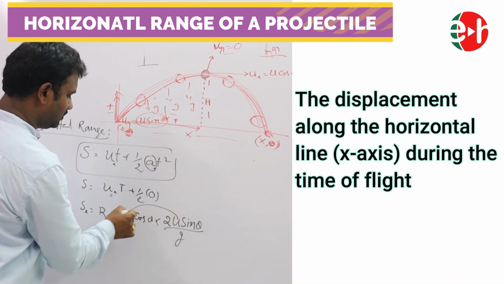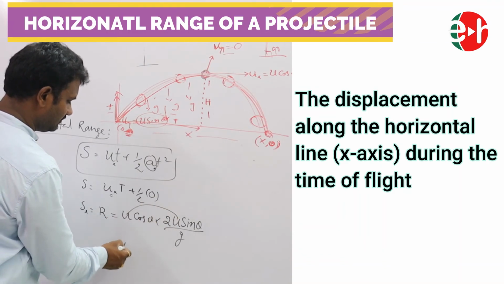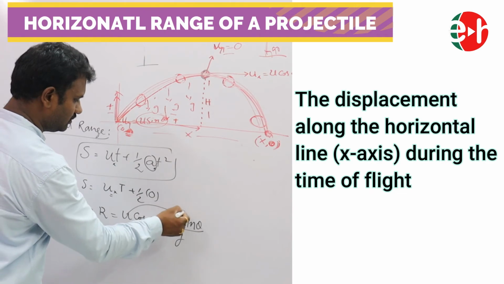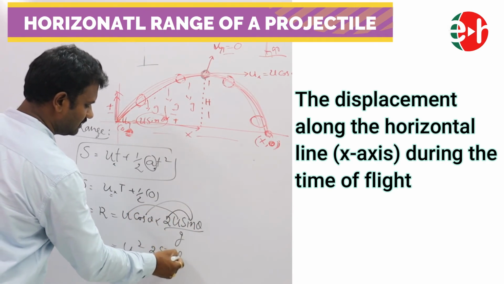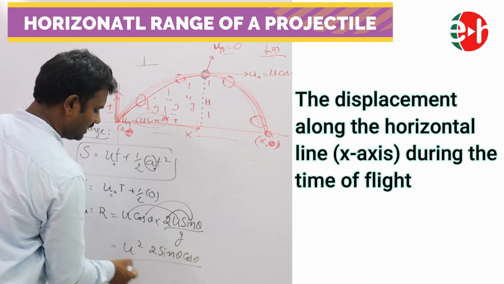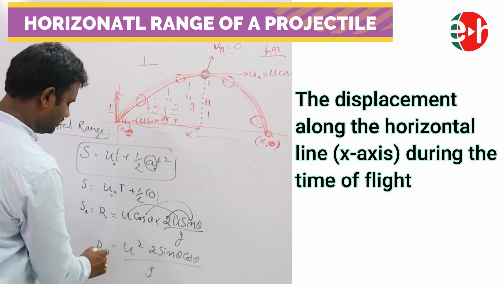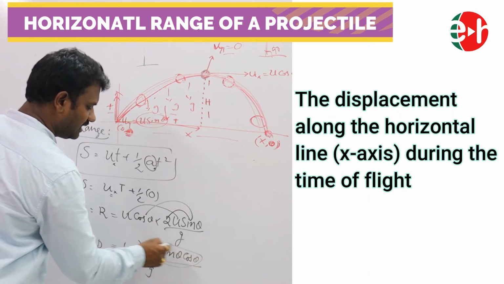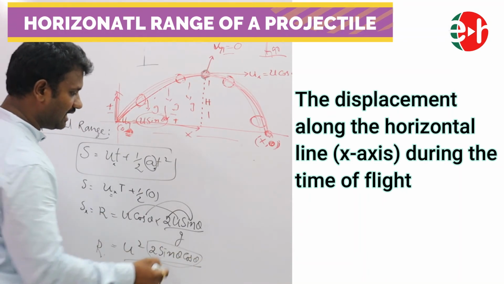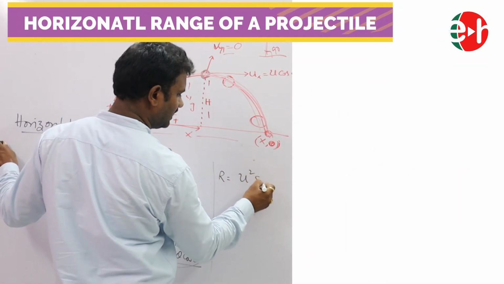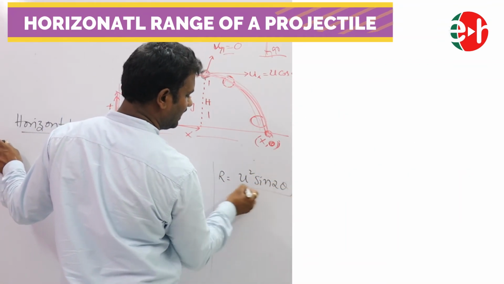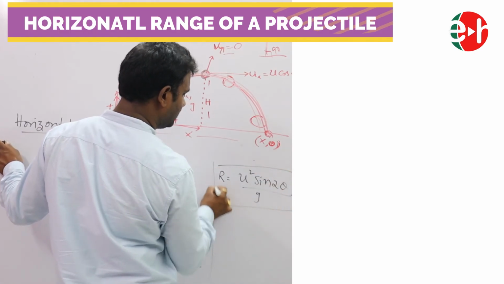Now this is u square into 2 sin theta into cos theta by g, which is our range. What is this 2 sin theta cos theta? This is nothing but sin 2 theta. So R is equal to u square sin 2 theta by g, our horizontal range.